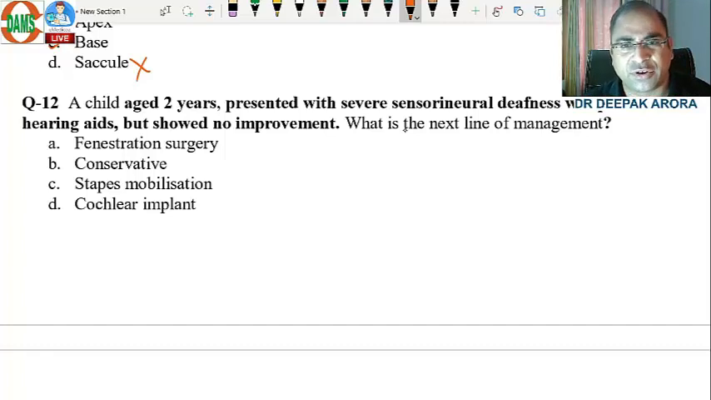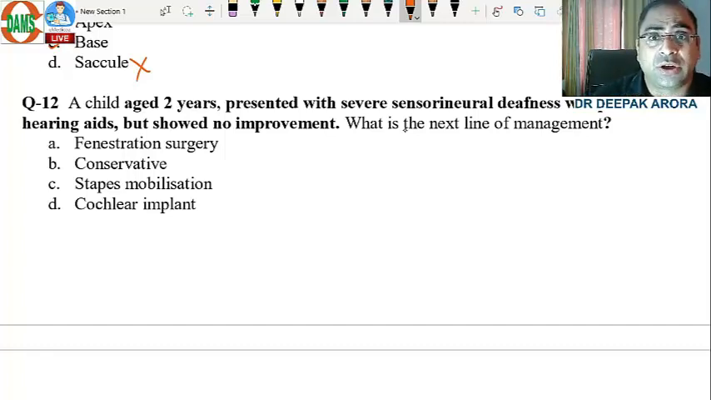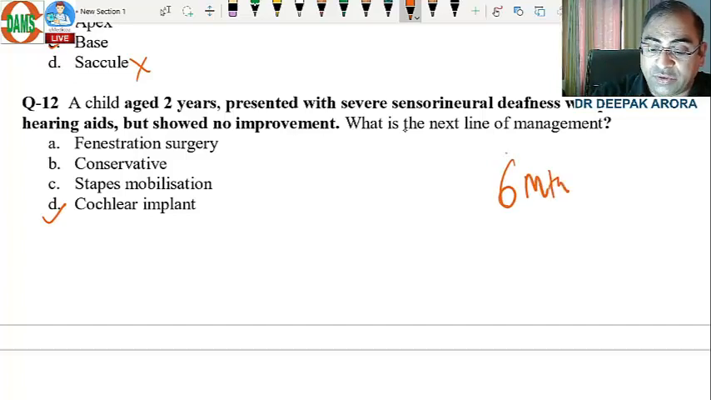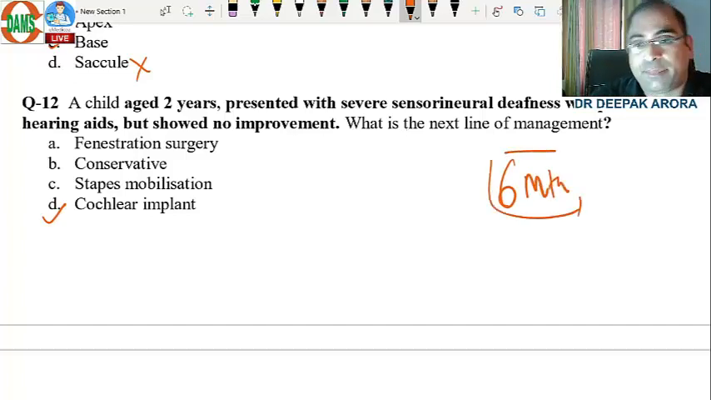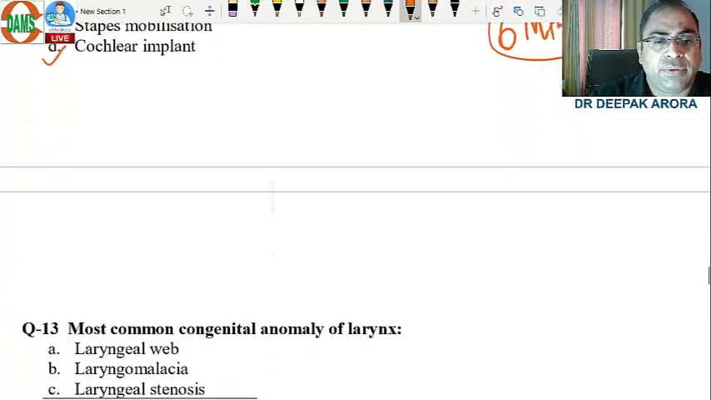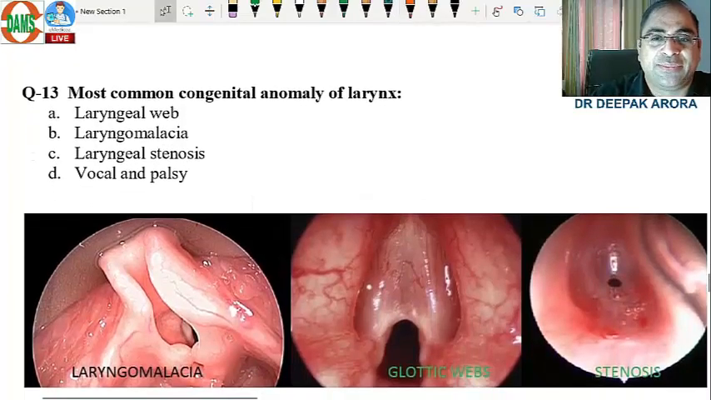Can you go for fenestration? No. Options A and C have something to do with otosclerosis. Is C option otosclerosis? Cochlear implant. Will I be going for conservative management? Not at all. Why? I have to treat the patient. Always remember, we should treat the patient by 6 months to avoid any delay in language development. So conservative cannot be the right option. So the answer will be option D. Clear?